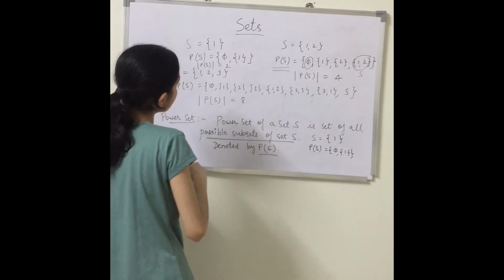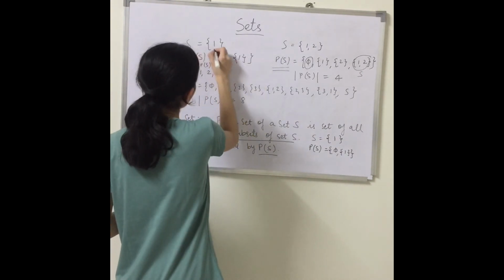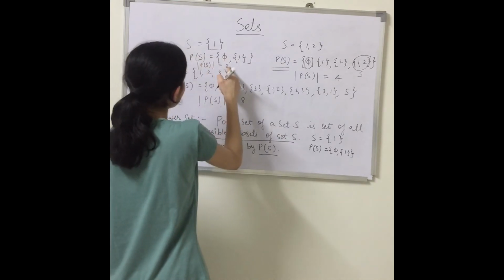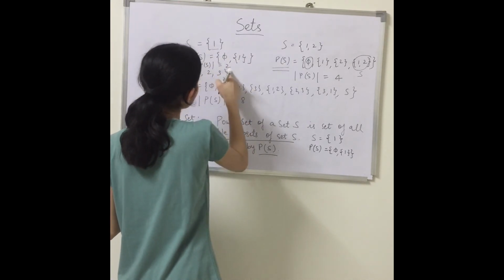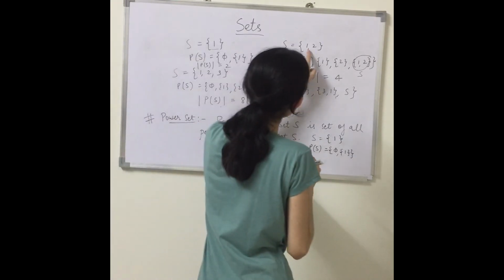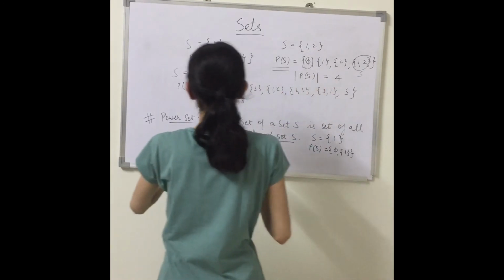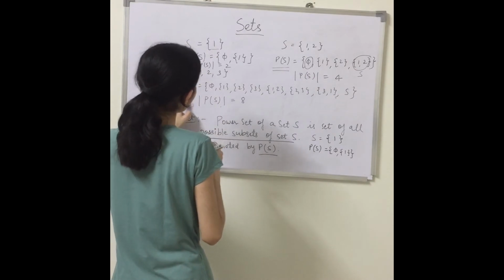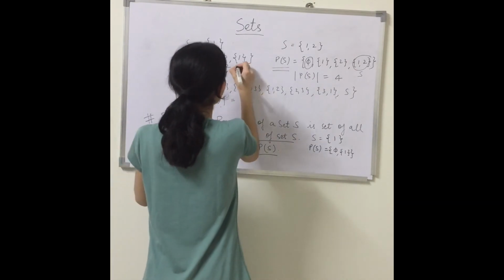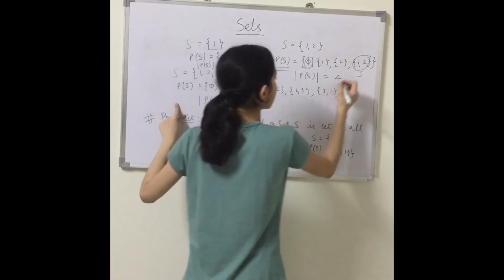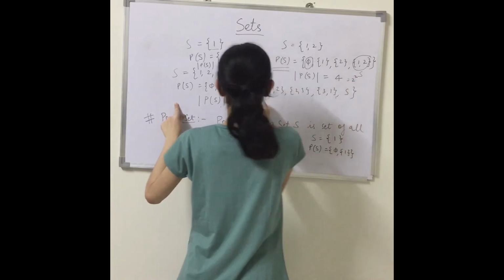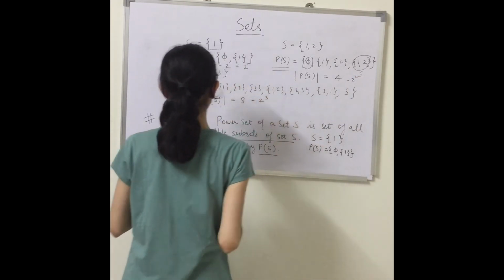So there is one relation between them: if I have one element in our set, then the number of elements in the power set is 2. If I have 2 elements, then there are 4 in the power set, and if I have 3 elements, then there are 8. So we can write it as 2 power 1, 2 square and 2 cube.